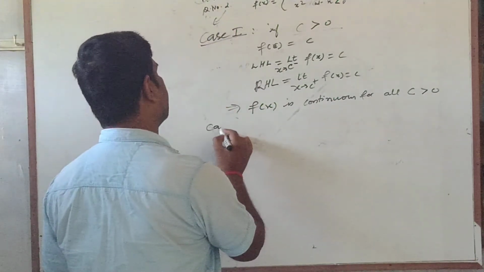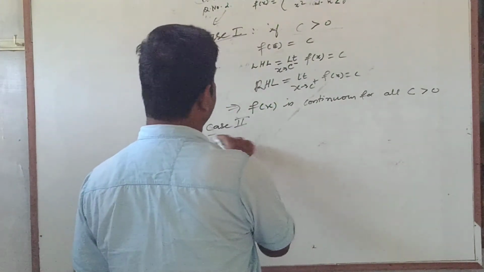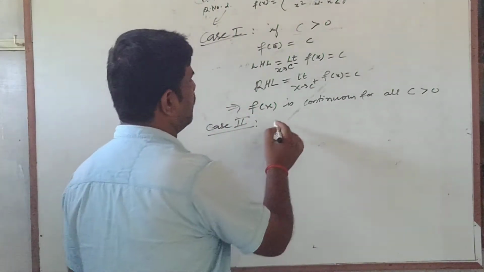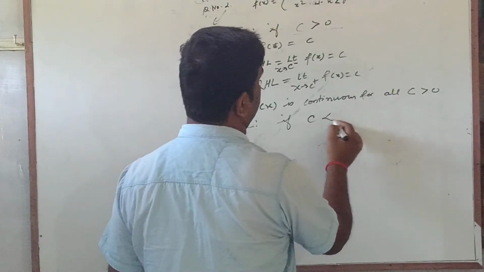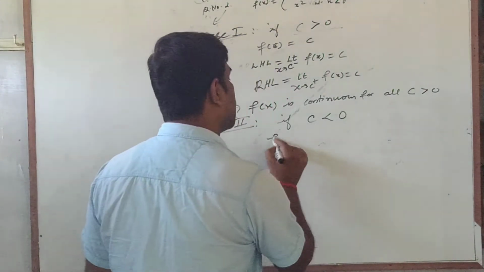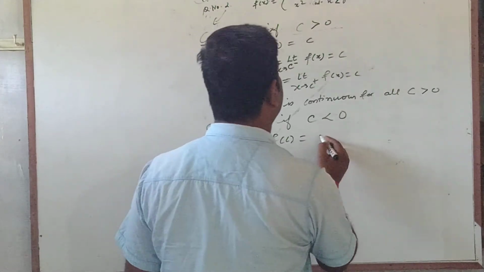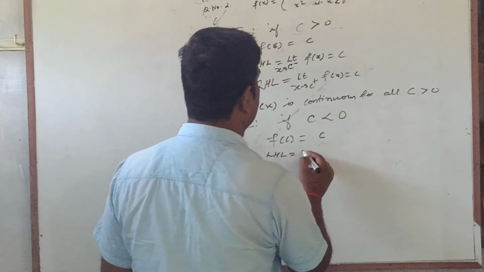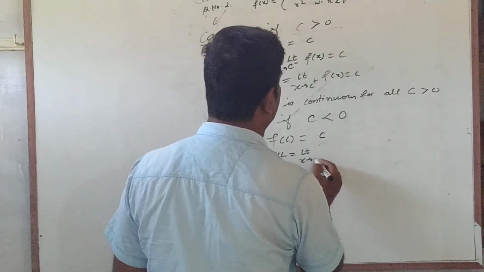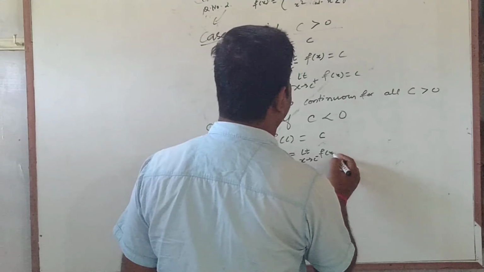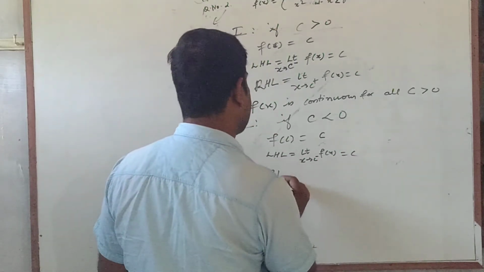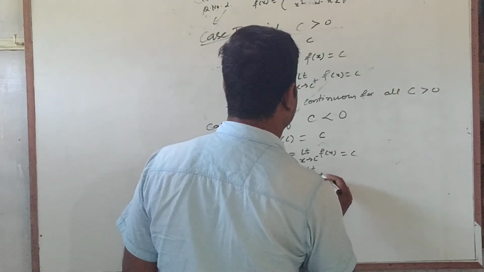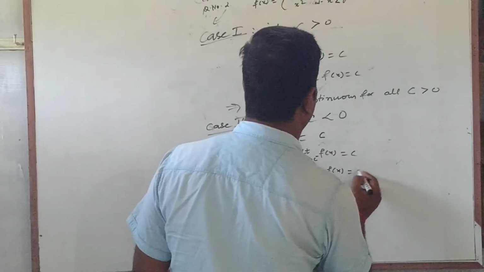Now we shall come to the second case. In the second case, we shall check if x is lesser than 0, then what will happen? If c is a point which is lesser than 0, then what will be f(c)? f(c) will be a negative number, but it will be c itself. The left hand limit will be equal to limit x tending to c minus f(x) equal to c itself, and the right hand limit will be limit x tending to c plus f(x), this also comes c itself.